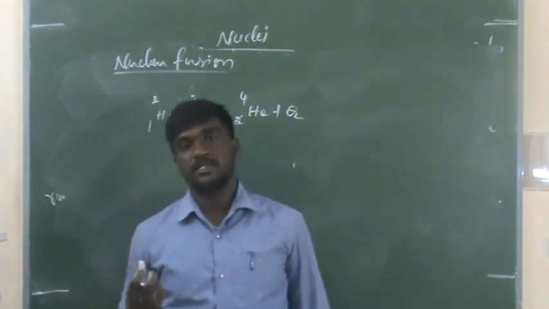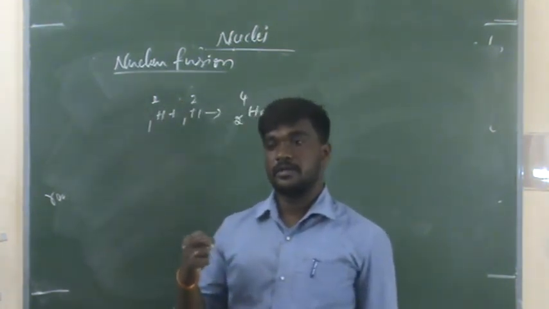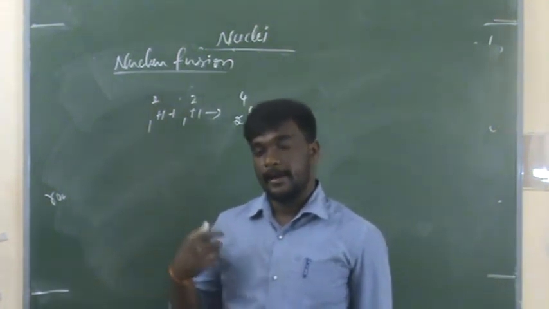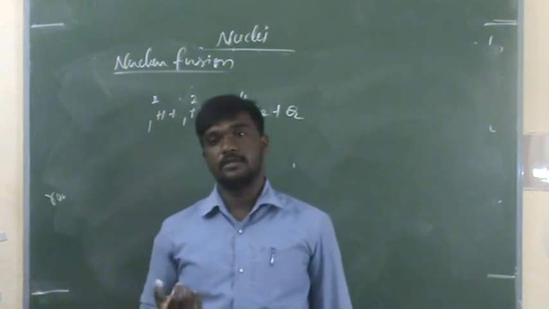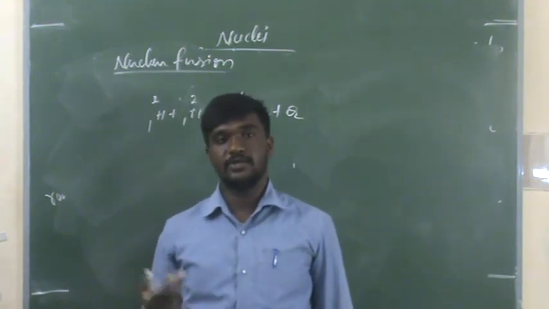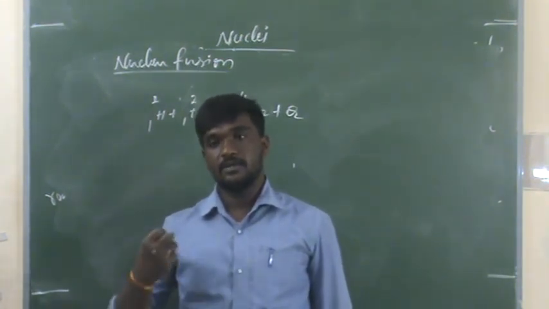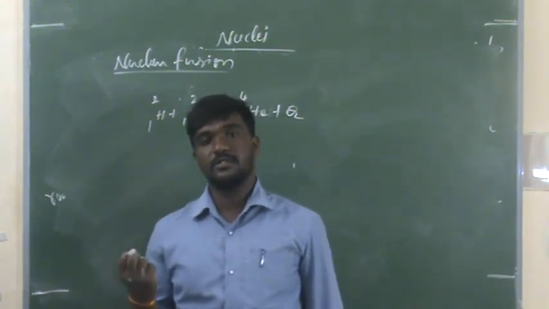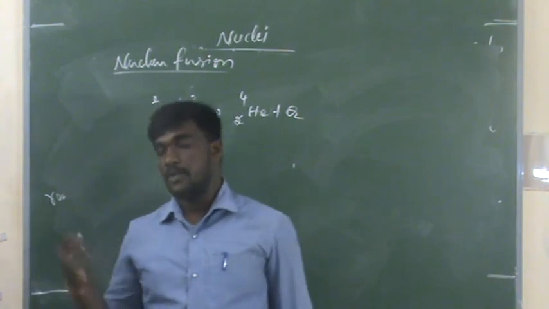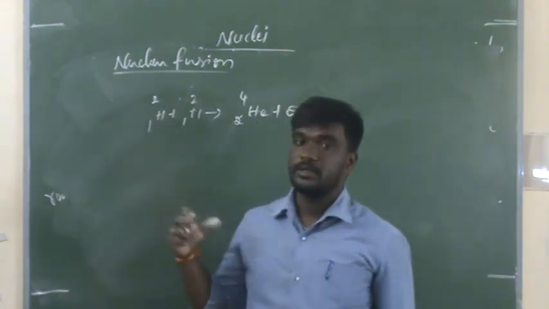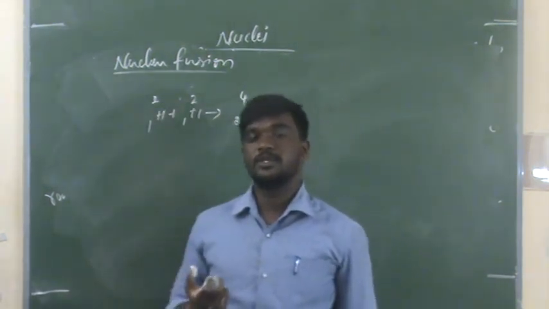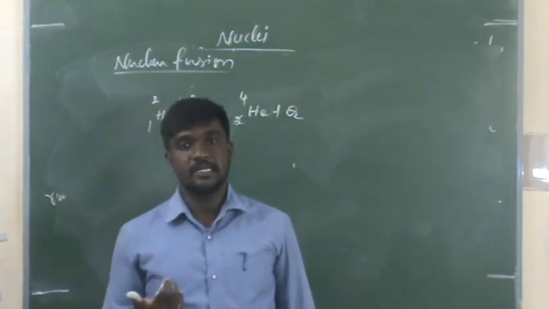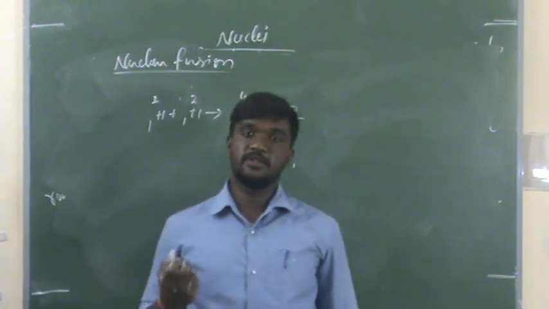The modulator controls the released neutrons, and the control rods absorb the excess neutrons released during the fission. And the coolant: energy is released during the fission, and that energy is converted to heat.